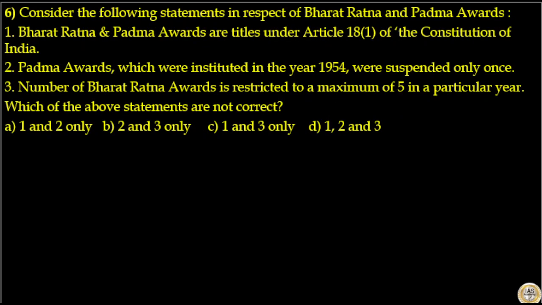Consider the following statements in respect of Bharat Ratna and Padma Awards. Statement number 1. Bharat Ratna and Padma Awards are titles under Article 18 subclause 1 of the Constitution of India. That is incorrect. Statement number 2. Padma Awards, which were instituted in the year 1954, were suspended only once. That is also incorrect. Statement number 3. Number of Bharat Ratna award is restricted to a maximum of 5 in particular year. That is also incorrect. Which of the above statements are not correct?